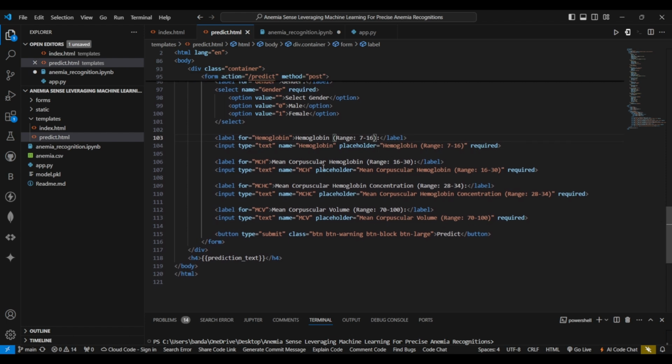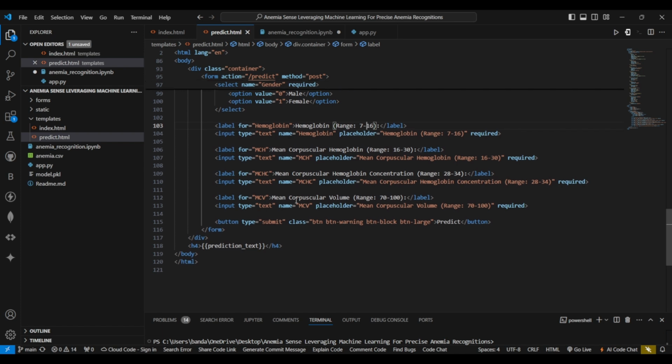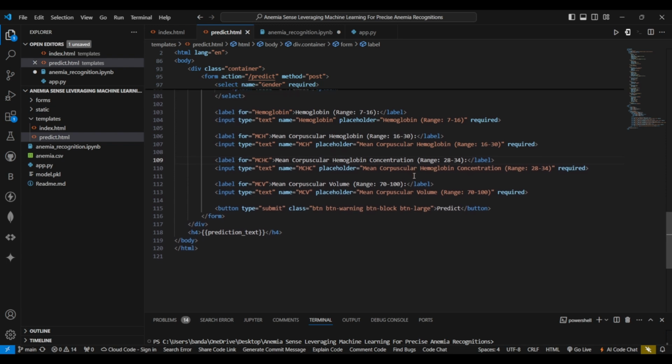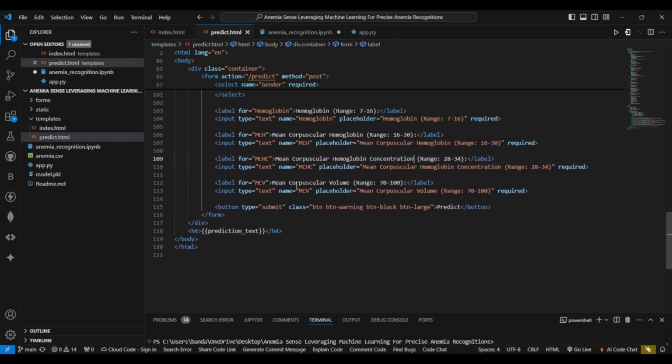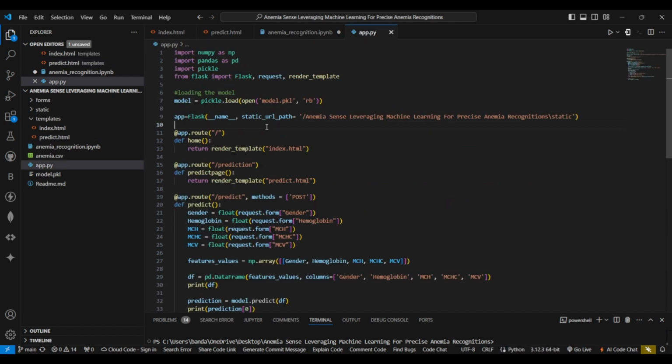After that we have mean corpuscular hemoglobin, which should be in the range of 16 to 30. Next, we have mean corpuscular hemoglobin concentration, which should be in the range of 20 to 34. And at the end, we have taken the mean corpuscular volume, which should be in the range of 70 to 30. Next, going to the actual Flask implementation file that is in the app.py.